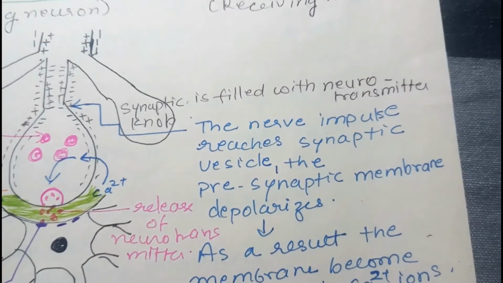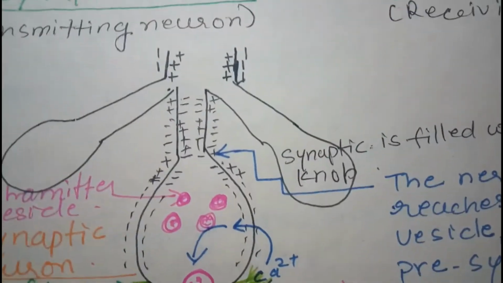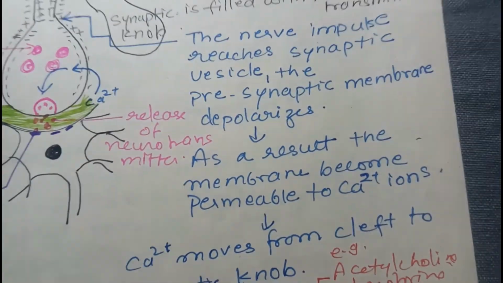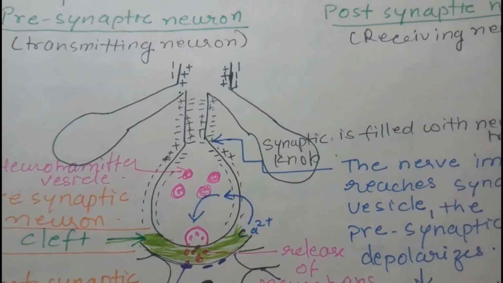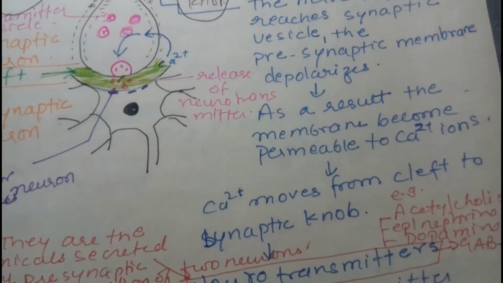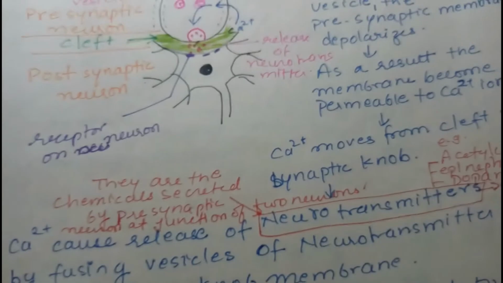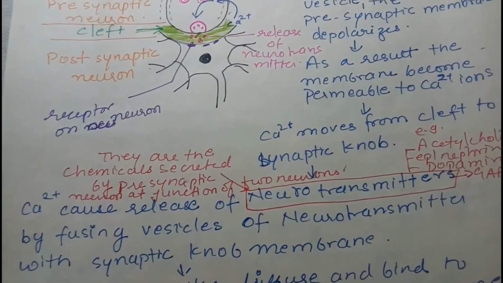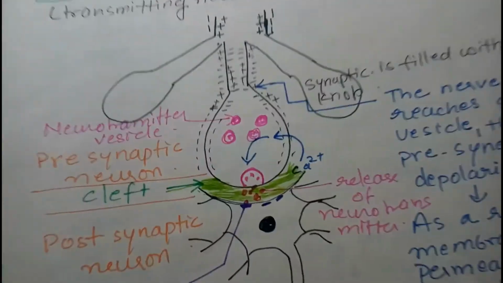The nerve impulse reaches the synaptic vesicle. The presynaptic membrane depolarizes. This is the presynaptic membrane, and it depolarizes. As a result, the membrane becomes permeable to calcium. So when depolarization occurs, it becomes permeable for calcium. So calcium from the cleft moves inside the synaptic knob, and you know that calcium is the signaling molecule. Calcium causes release of neurotransmitter by fusing vesicles of neurotransmitter with the synaptic knob.